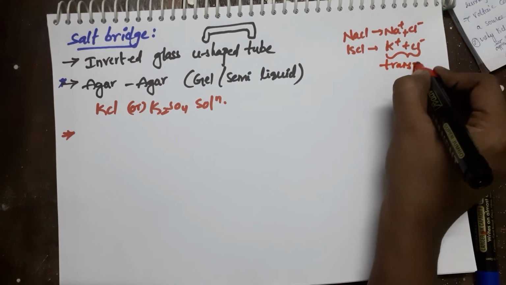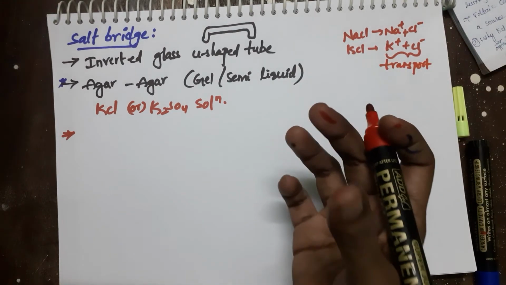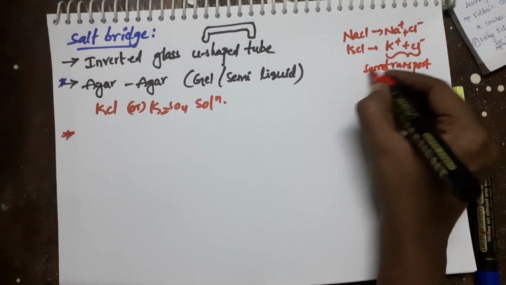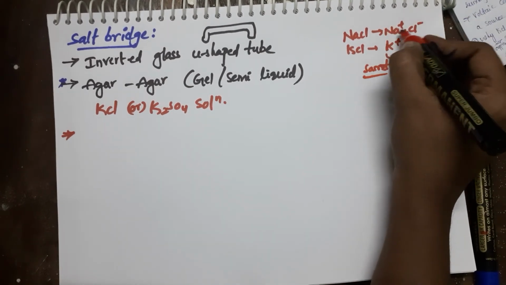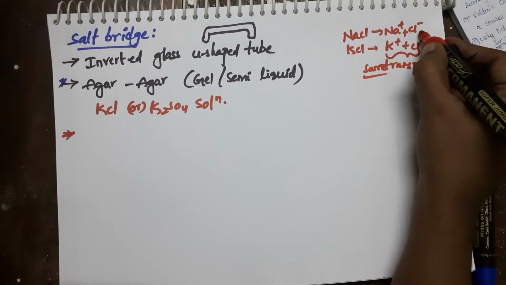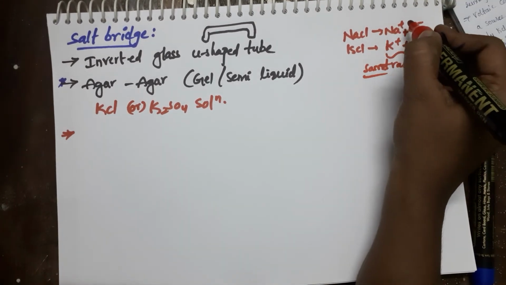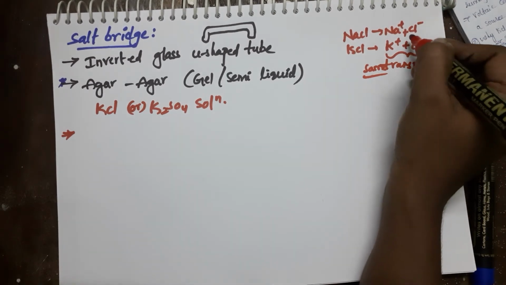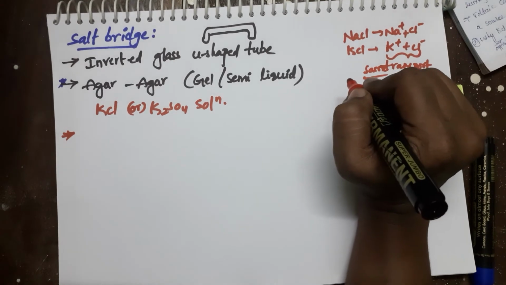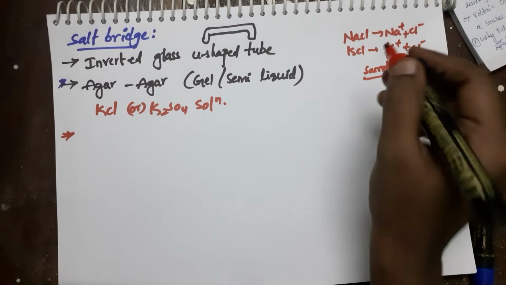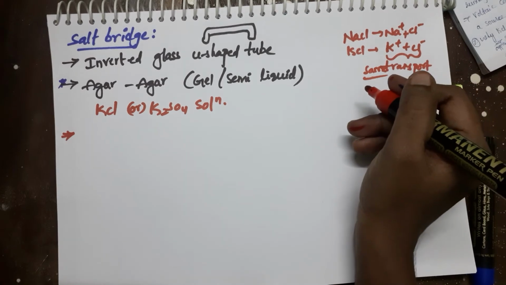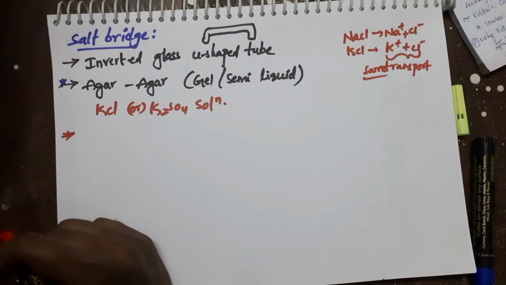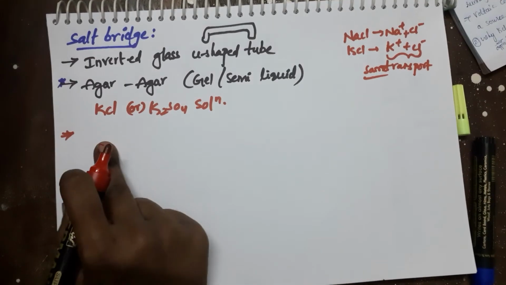In order to neutralize the problems arising in the Daniell cell, the ions should first have the same transport number. But coming to NaCl, Na plus has 10 electrons and Cl minus has 18. So there is a different size between Na plus and Cl minus, and they also have different transport numbers. If the transport numbers of the ions are different, it will prevent the electrical neutralization in the Daniell cell. That's why we use the KCl solution only.